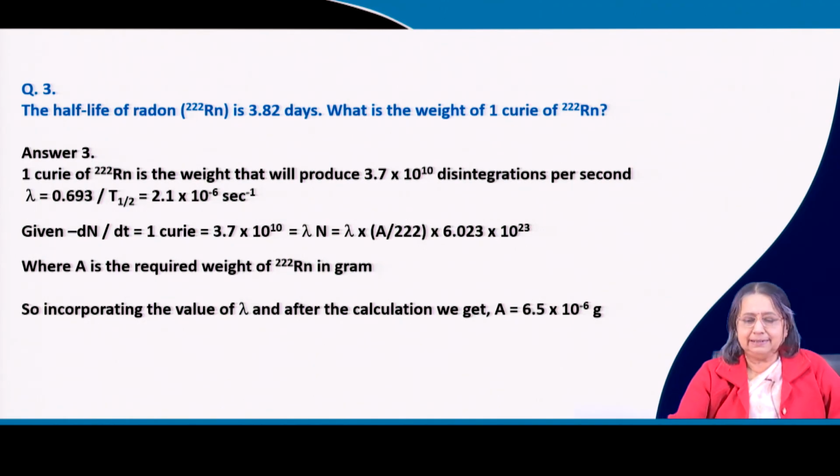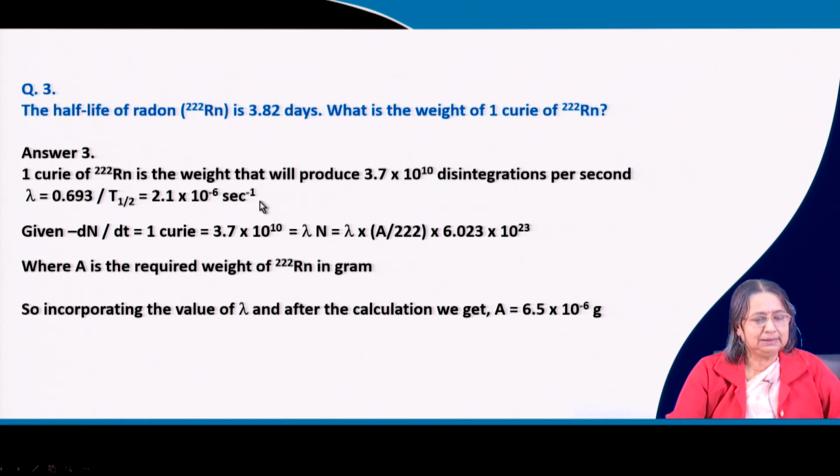Now, here is another numerical, a problem I have given. The half life of radon 222 is 3.82 days. What is the weight of 1 Curie of radon 222? 1 Curie of radon is the weight that will produce this much disintegration per second. Okay. Now, lambda is nothing but this one.